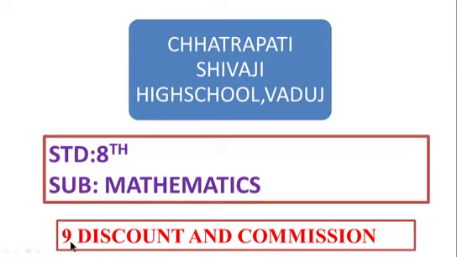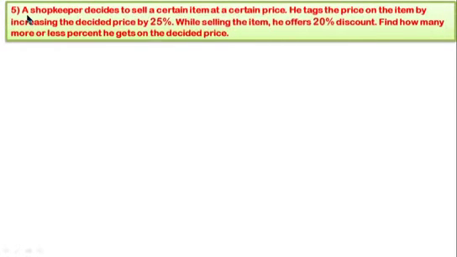In mathematics we will study chapter number 9, discount and commission. Here I take one example from practice set 9.1. A shopkeeper decided to sell a certain item at a certain price. He tags the price on the item by increasing the decided price by 25%. While selling the item, he offered 20% discount. Find how many more or less percent he gets on the decided price.